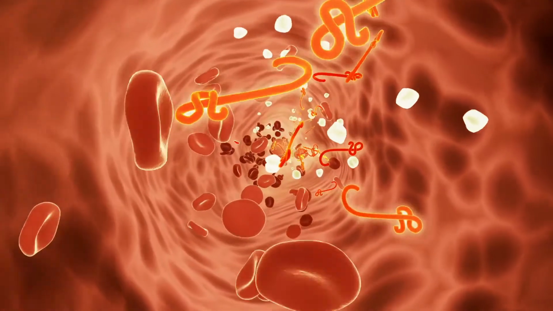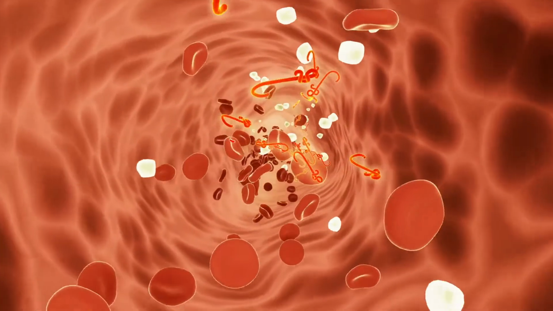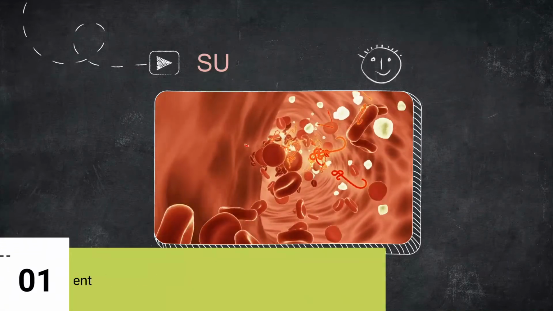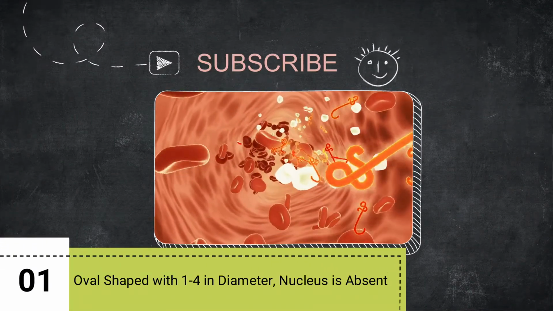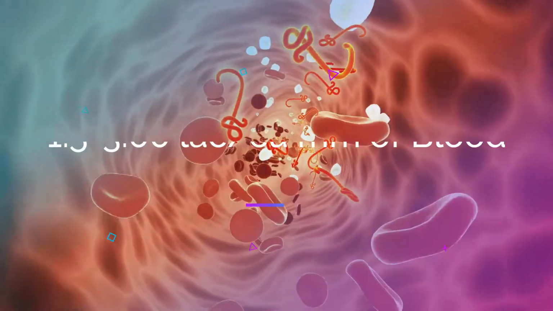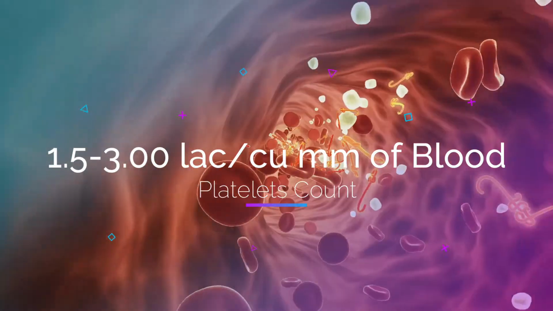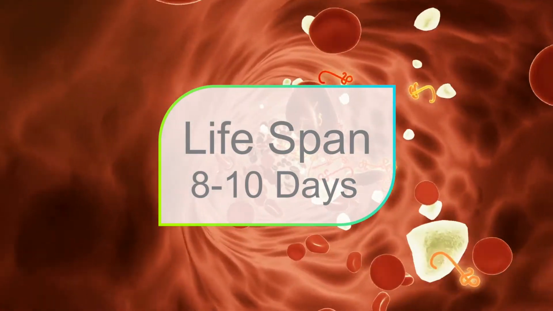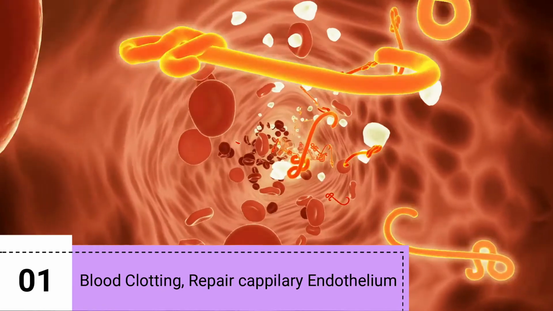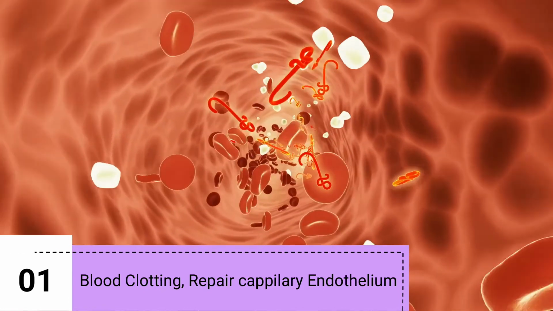Thrombocytes or platelets. A platelet is a disc-shaped small blood cell which encourages the coagulation of blood. Platelets are oval and rounded with a diameter of 1 to 4 micrometer, and the nucleus is absent. The normal count of platelets is 1.5 to 3 lakh per cubic millimeter of blood, and the lifespan is about 8 to 12 days. The functions are repairing capillary endothelium and initiating blood clotting.